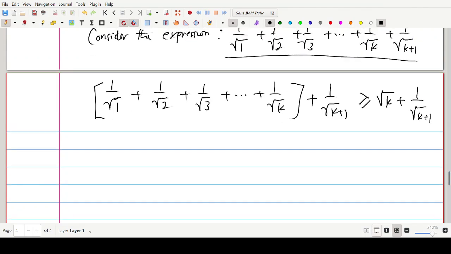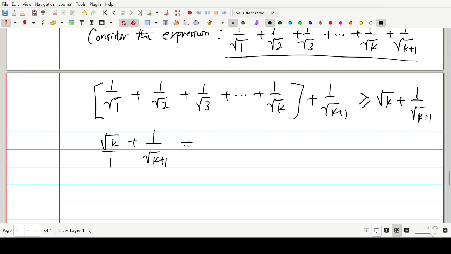Now, what we want to consider is the right hand side of this current inequality. Let's consider the right hand side. Observe something carefully. Root k plus 1 over root k plus 1 can be written as, when we rationalize this, we write this as over 1.